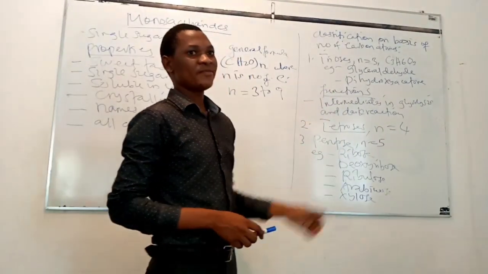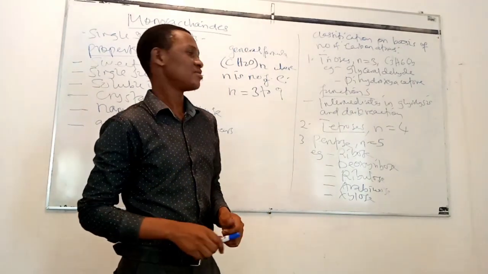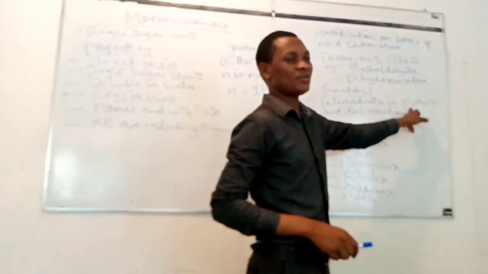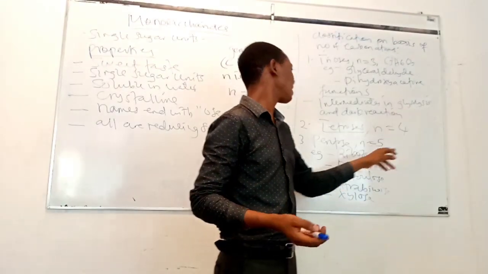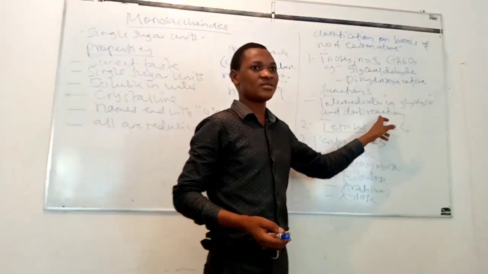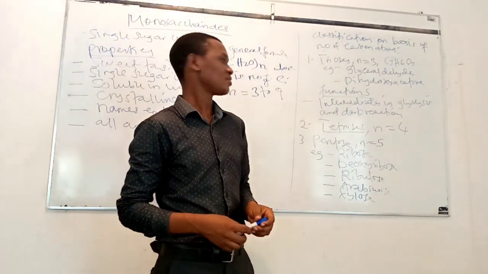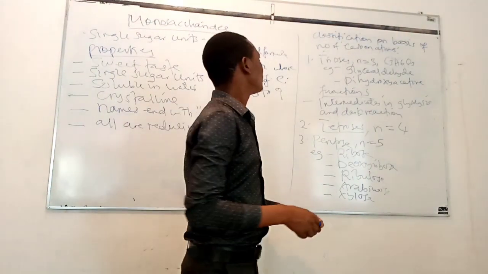Trioses perform many functions, but the major function of trioses is that they are intermediates in the glycolysis of aerobic respiration or anaerobic respiration, and the dark reaction, or the light independent stage or reaction, of photosynthesis. So that is the function of triose.